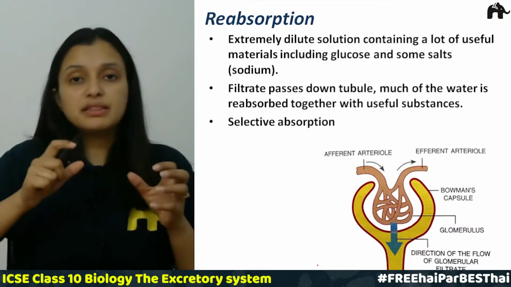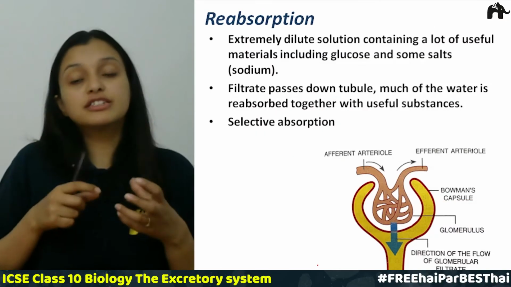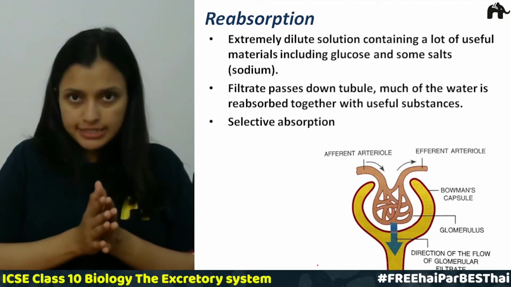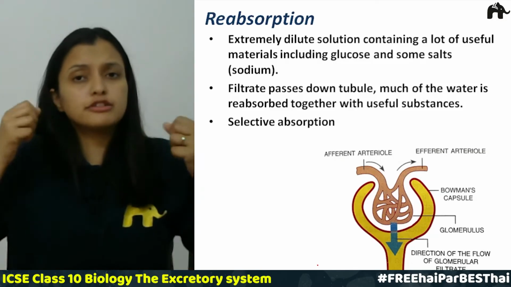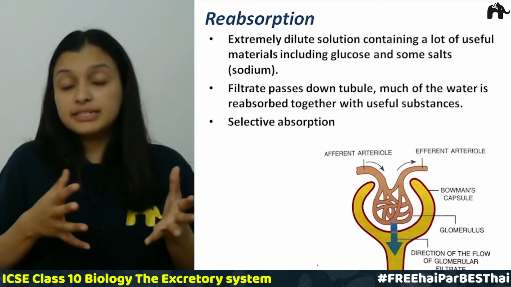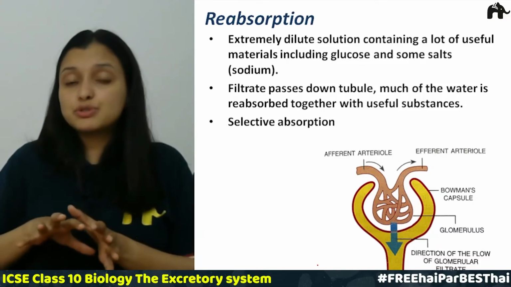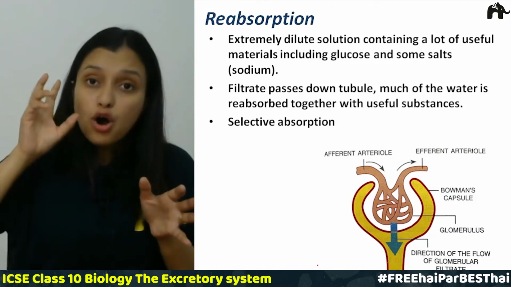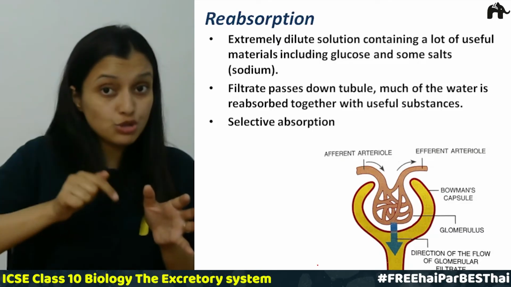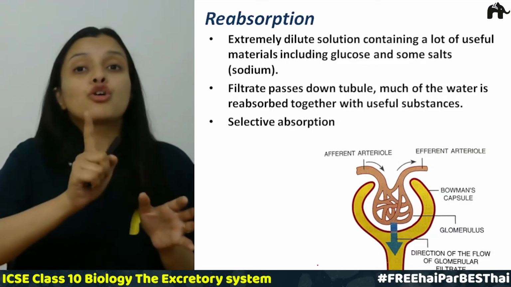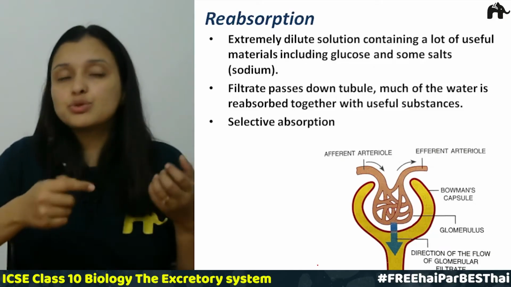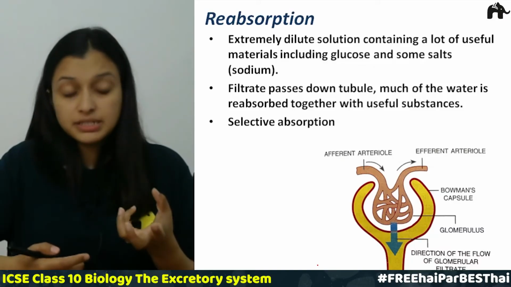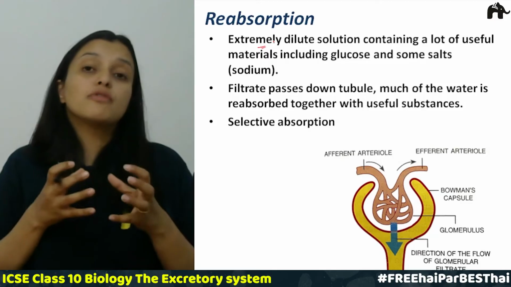The second step in the functioning of the nephron or the kidney tubule is reabsorption. We studied that when ultrafiltration is done, there are many things, like salts, glucose, and a lot of water that comes into the Bowman's capsule, and from there it enters the convoluted part. Not all of it is waste, and at this point the filtrate is not called urine, because urine has some definite composition and some definite quantity of things present in it. So there is reabsorption of some of the things.